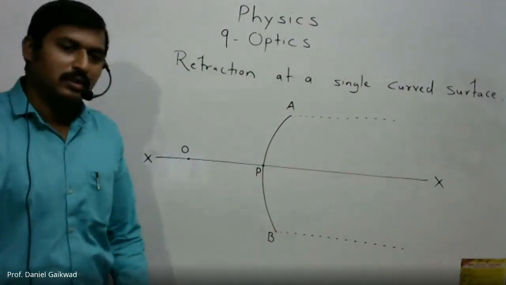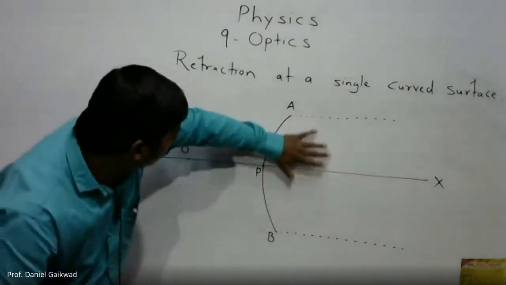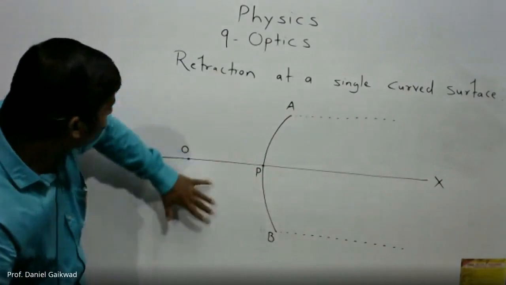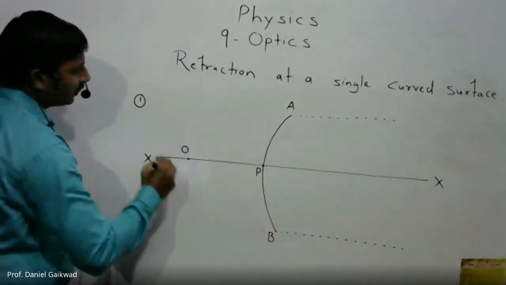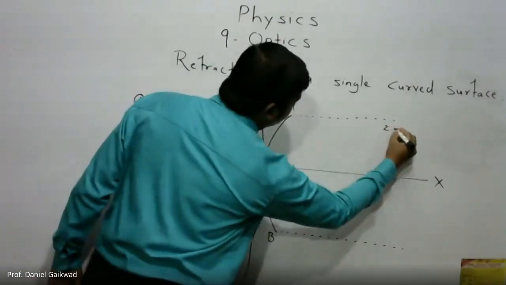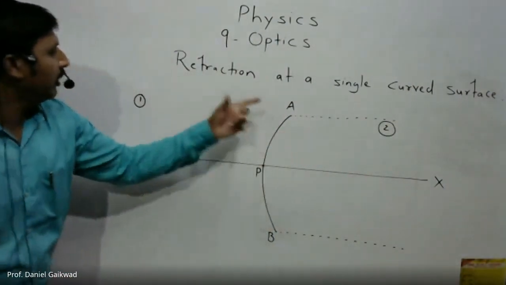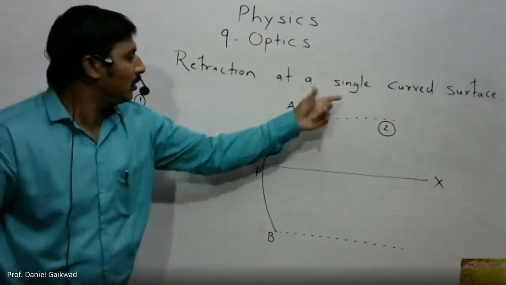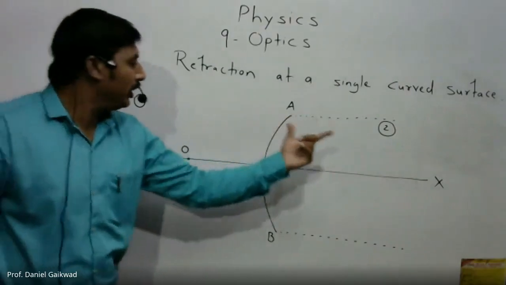There are two rays that travel from medium 1 to medium 2. Here we have medium 1 and this is medium 2. This is the first medium and this is the second medium, the rarer medium and the denser medium. So refraction at a single curved surface, medium 1 and medium 2.